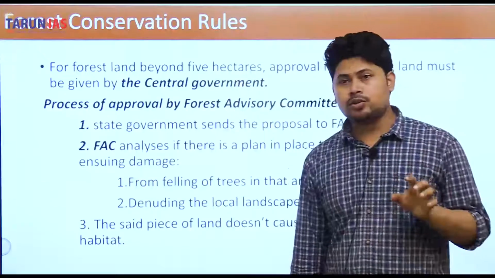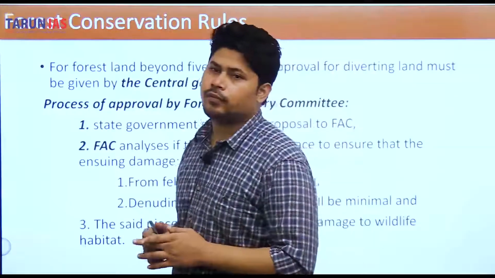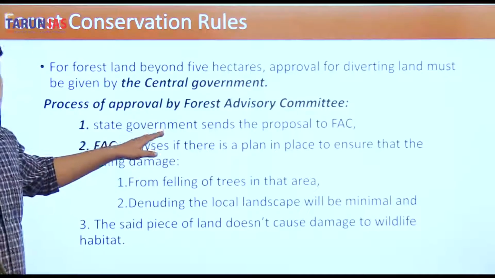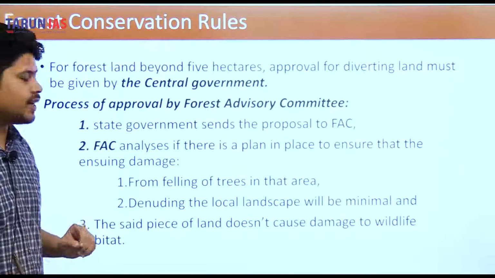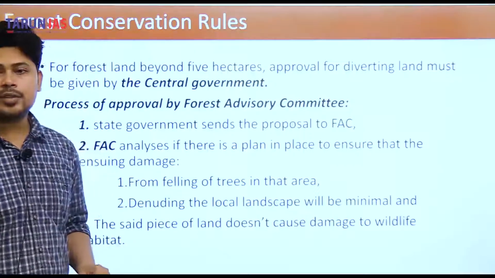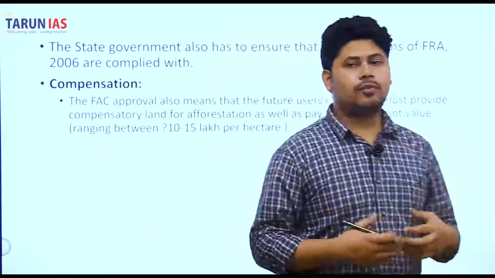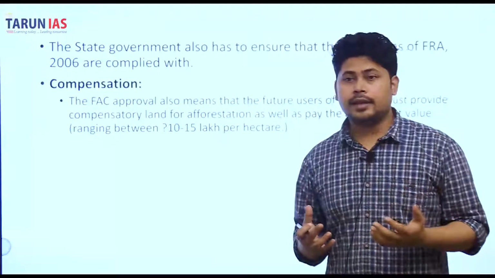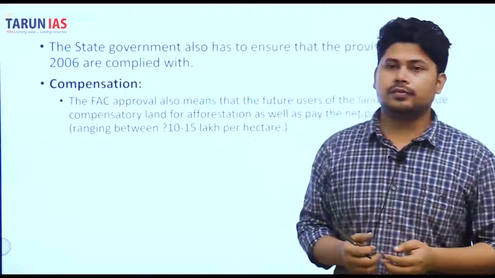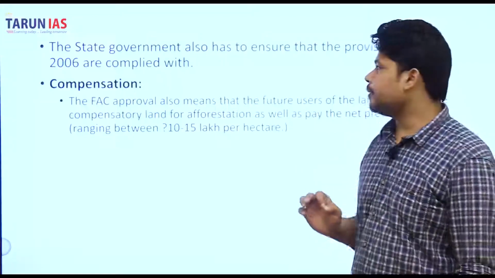Okay, and also there is one CAMPA fund, compensatory afforestation fund. Okay, that is called the CAMPA fund. Now that company is also contributing to that fund, that is also ensured. The said piece of land does not cause damage to the wildlife habitat. Okay, that means the traditional wildlife habitat is not affected. Like the said piece of land does not lie in the core zone of a tiger reserve. Okay, ऐसा नहीं है. That is being ensured by the Forest Advisory Committee.